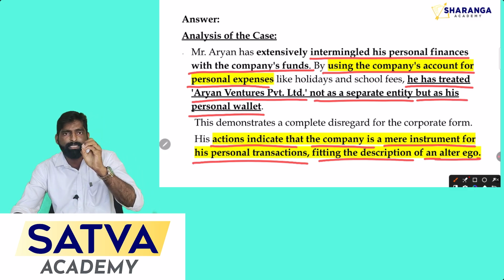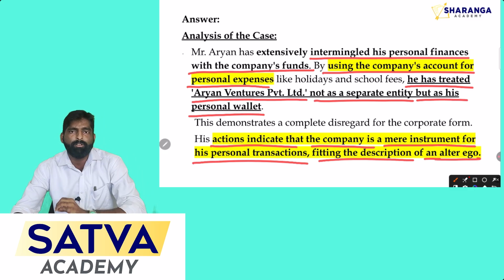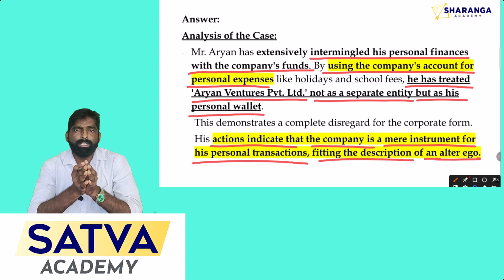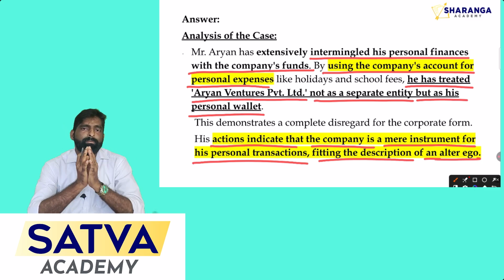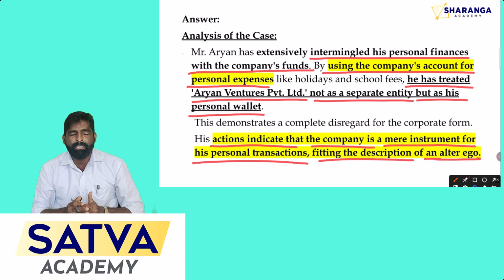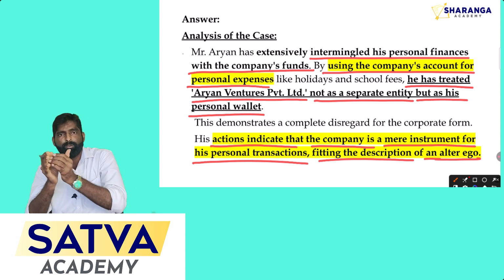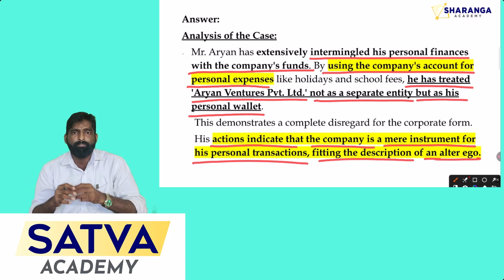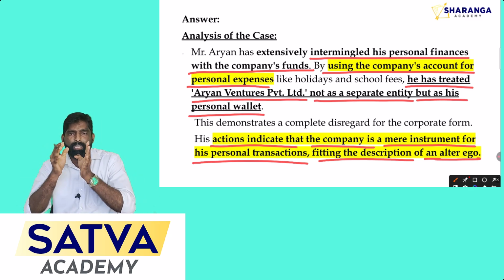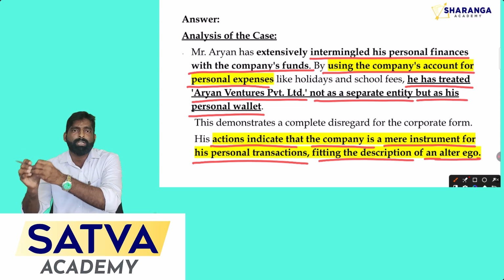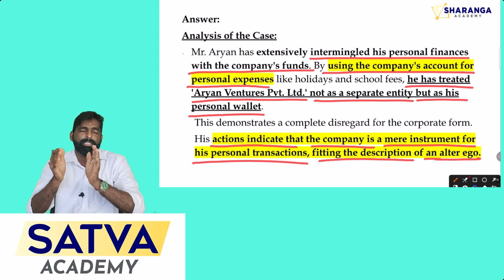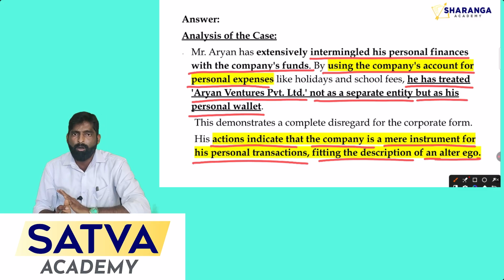So when can you consider a person or a company as an alter ego? When someone misuses the company status for his personal benefit, or whenever a person cannot do some act and in that case uses the company's status to do that act. In all these cases you can find the alter ego. Then if any damage is caused to a third party, the third party can file a case against the person who misused the status of the company to claim compensation.